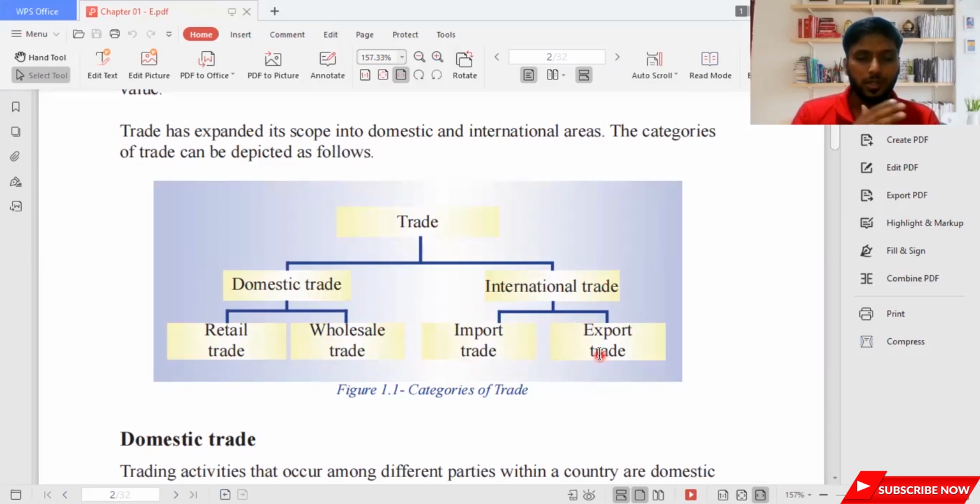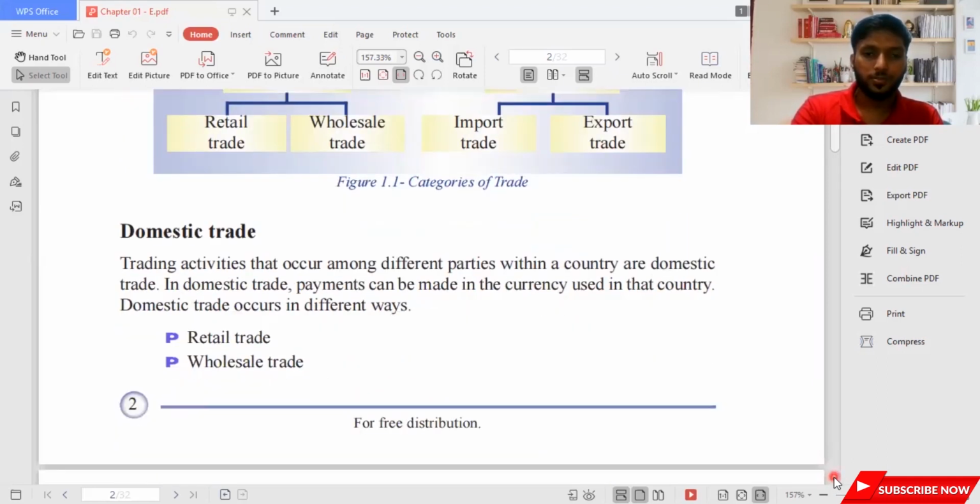So I'm going to explain these contents more deeply, going as per your textbook. Let's move on to the first part, domestic trade. In simple terms, domestic trade means you are doing trade inside the country, within the geographical boundaries of the country. But when it comes to international trade, you are selling the products outside the geographical boundaries, or outside the country, which is known as international trade.